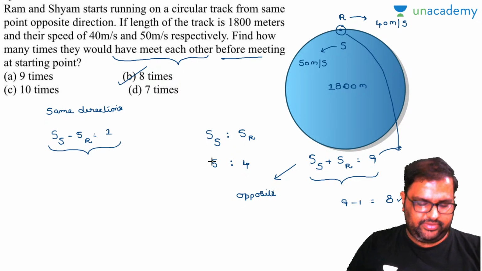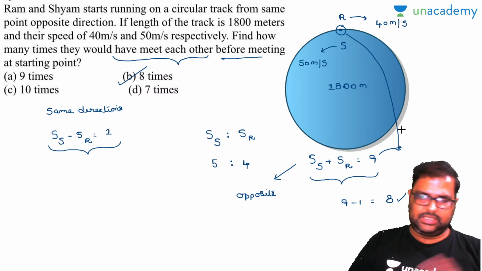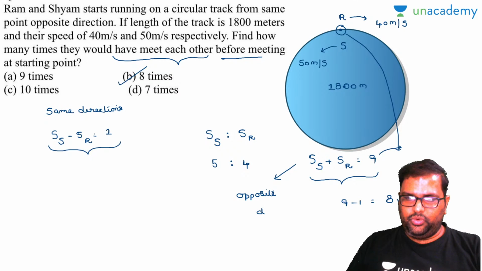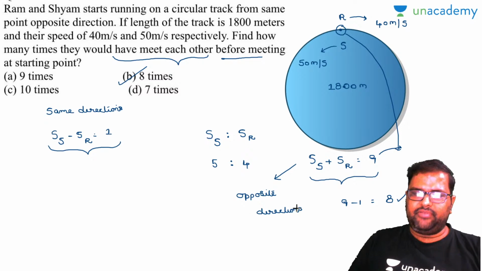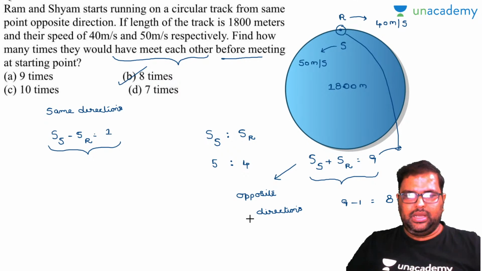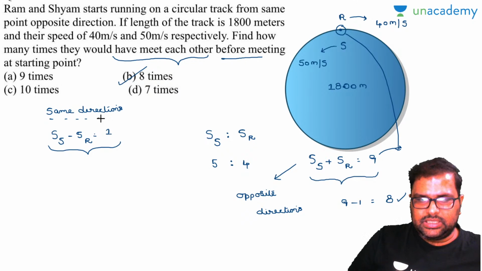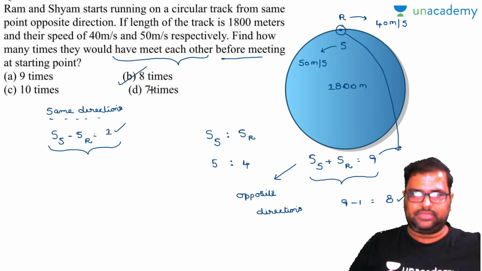The speed ratio is 5:4. Add those speed ratios, that will be your answer. That's it, when they are moving in opposite directions. If you want an elaborate explanation, I have done the same circular track logic on the Kreatryx channel, you can watch that. If they are moving in the same direction, just subtract their speed ratios and that will be the answer. They will meet only once.